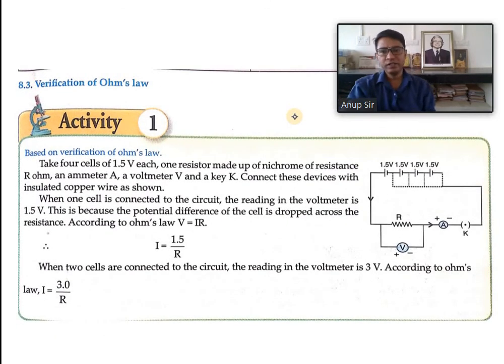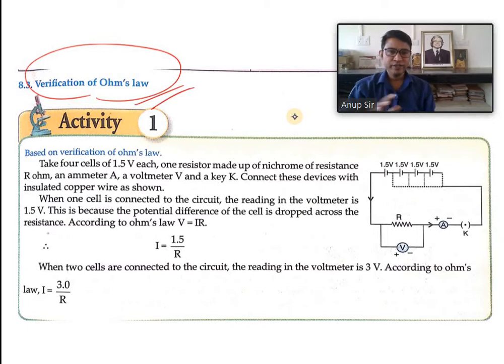This is one picture, and here you are finding that verification of Ohm's law has been demonstrated. So first of all, this is an activity based work, and it is somewhat important from the exam point of view. So don't ignore this topic, verification of Ohm's law.